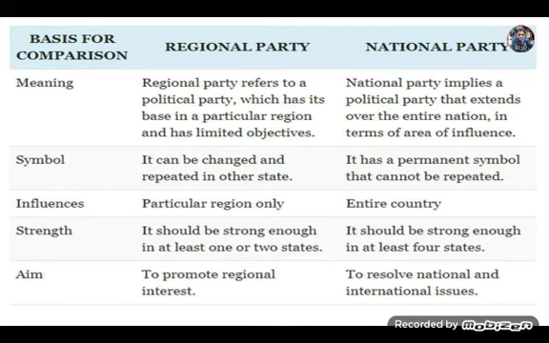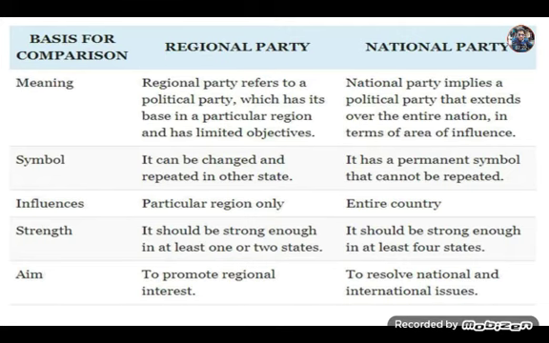Regional party has its influence in a particular region, national party in the entire country. Okay, so these are some of the fundamental points of difference between regional and national party. A regional party is strong enough in at least 1 or 2 states, and a national party is strong enough in at least 4 states. Okay, then let's talk about some of the prominent national parties of India one by one.